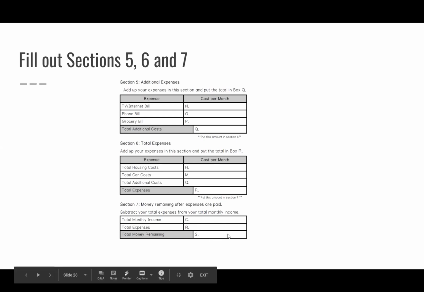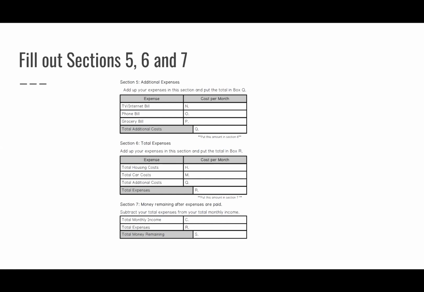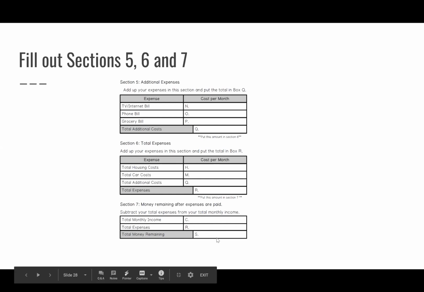Now, if you end up with a negative number here, it means that you've spent too much money. So your goal is to not spend too much money. You want this number to be a positive number because that means that you are not going into debt, okay? It's very important to have a positive number here. You don't want to spend more money than you make. It's really, really important that you make more than you spend, okay? So that's one of the biggest things.